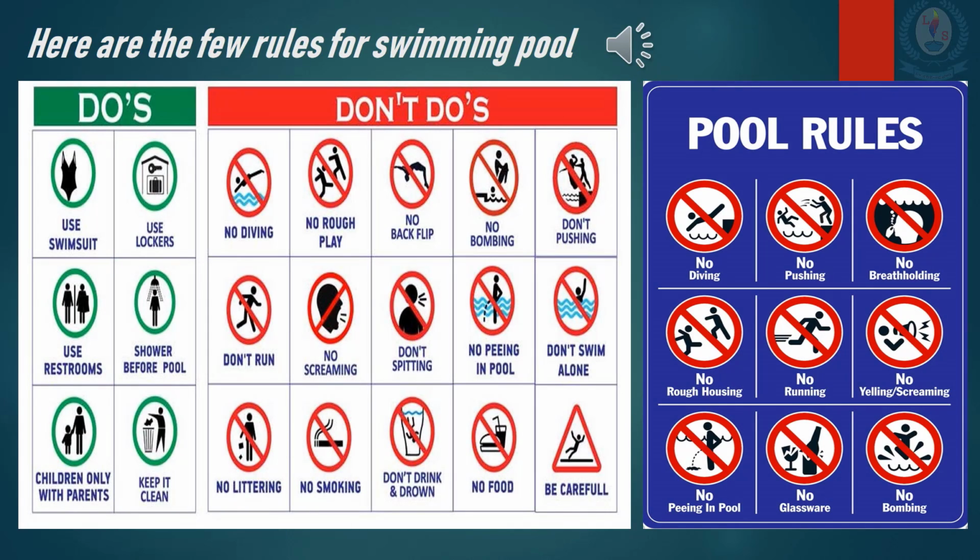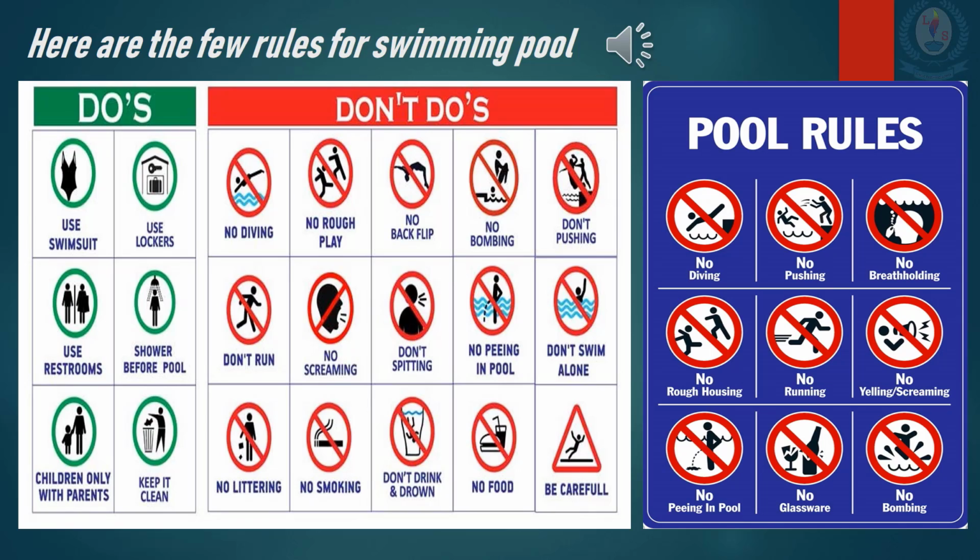Now in this slide you can see some rules for the swimming pool. Right? You can see the do's and the don'ts. So that is very important. So they show us the rules with the pictures where we have to follow. Now see the do's. Use a swimming suit.